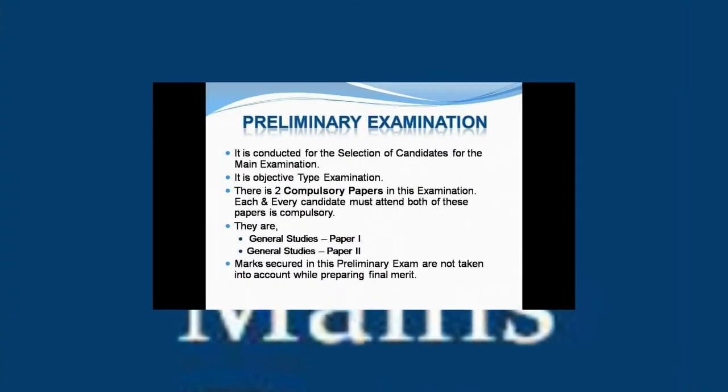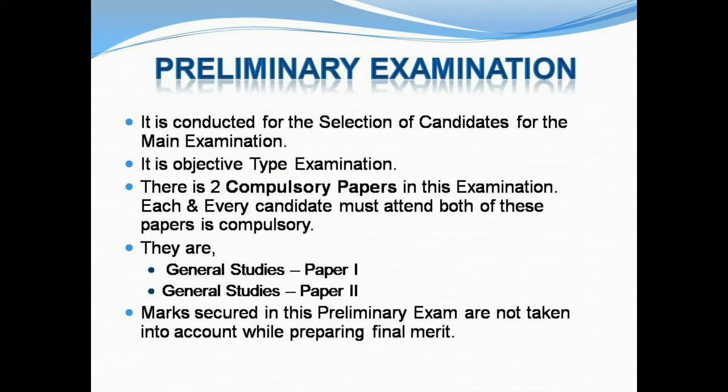The first stage of the exam is the Civil Service Preliminary Exam. It is conducted for the selection of candidates for the main examination. It is an objective type examination. There are 2 compulsory papers in this examination. Each and every candidate must attend both of these papers. They are General Studies Paper 1 and General Studies Paper 2. Marks secured in this preliminary exam are not taken into account while preparing the final merit.